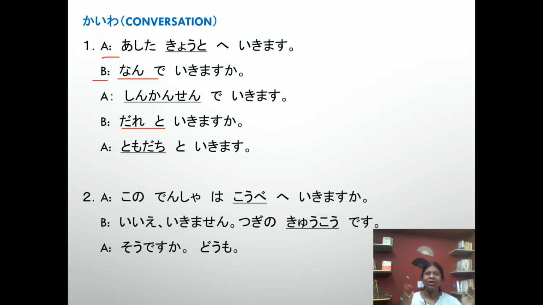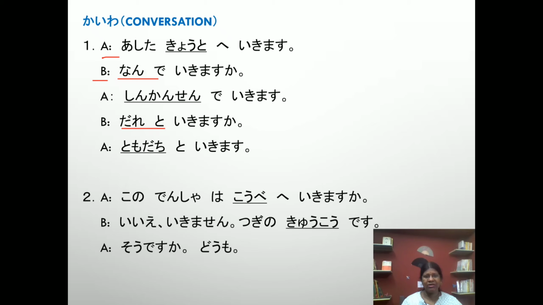Ashita Kyoto e ikimasu. Nan de ikimasu ka? Shinkansen de ikimasu. Dare to ikimasu ka? Tomodachi to ikimasu. You can change Kyoto to Hokkaido, Hiroshima, Saitama, or any place you know. Then, nan de ikimasu ka? Dare to ikimasu ka? It will enhance your spoken Japanese. Learning is a process. Step by step only you can develop your skill. So please practice it.